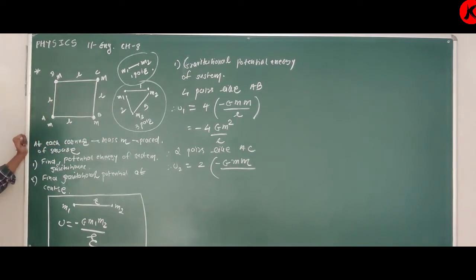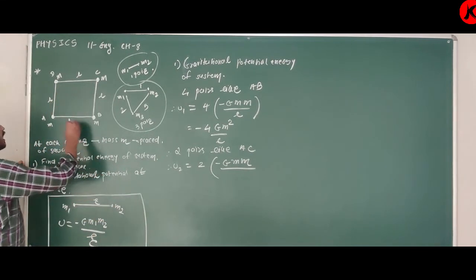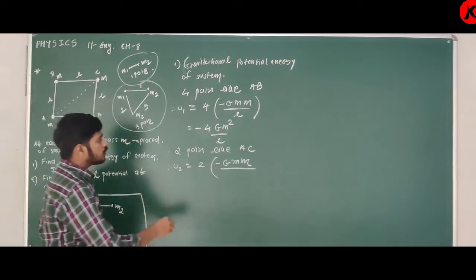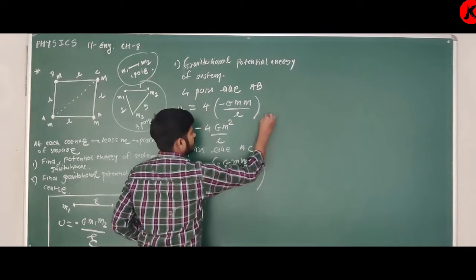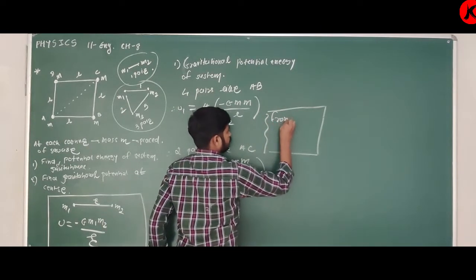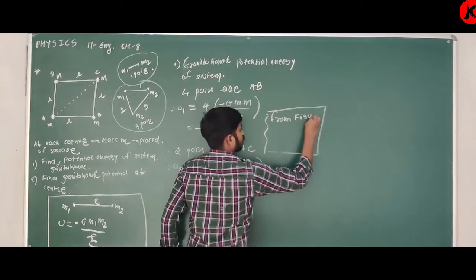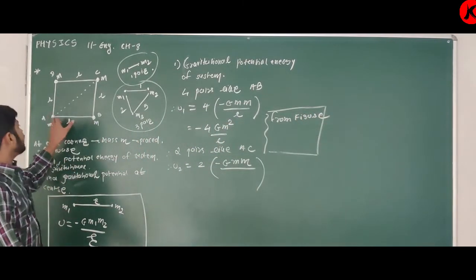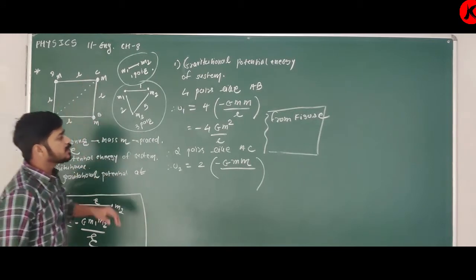It is simple, okay? It is a square, and in case of square, how to find this diagonal? I will find it from the figure. From figure, AC square is equal to AB square plus BC square.